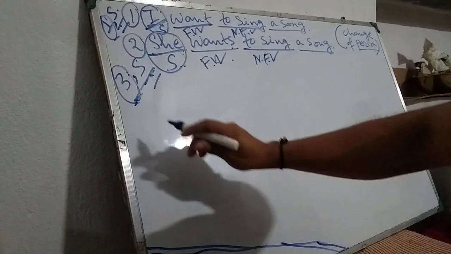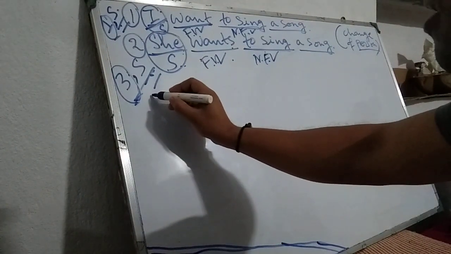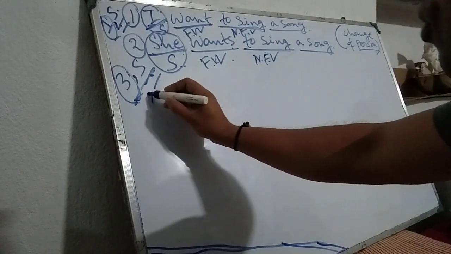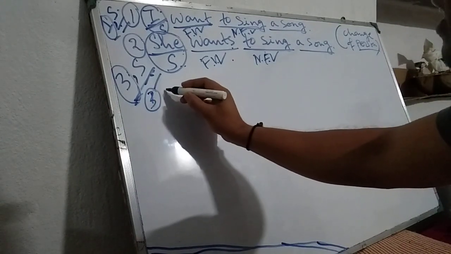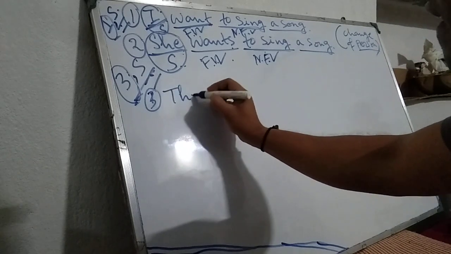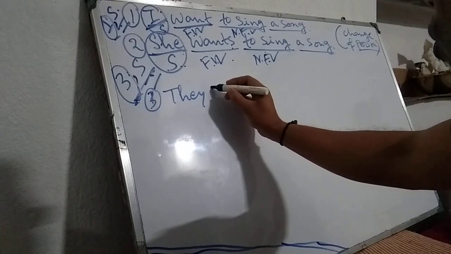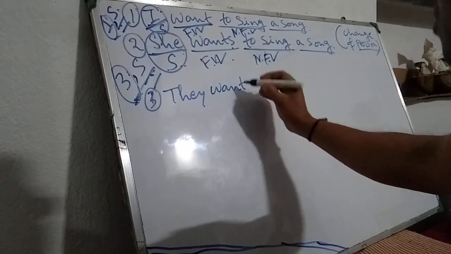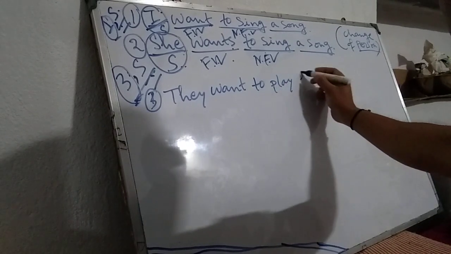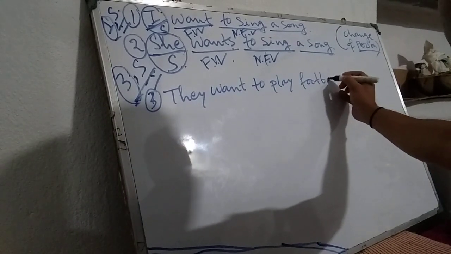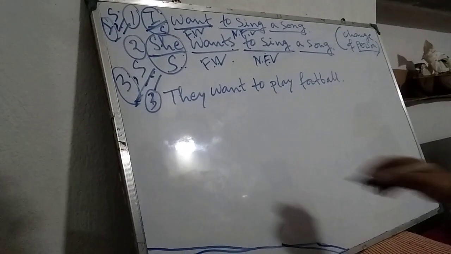Now I am giving the next set of examples. Example number 3: They want to play football.